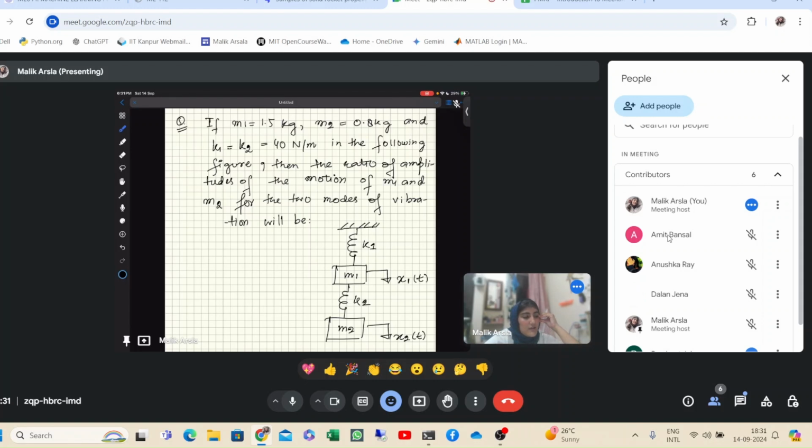Either you find the governing equations, put them in matrix form and find the eigenvalues, or you can simply solve those simultaneous equations and find the magnitude of x1 upon x2 and equate them. So try to do it from scratch only. Don't remember formulas, because you cannot remember a different formula for every different system you encounter.